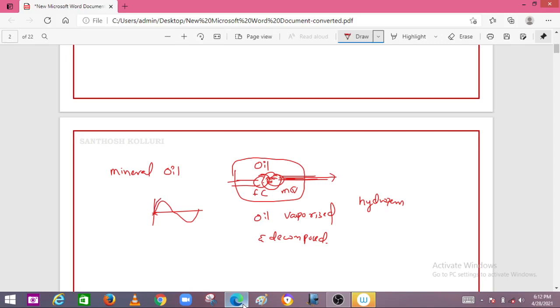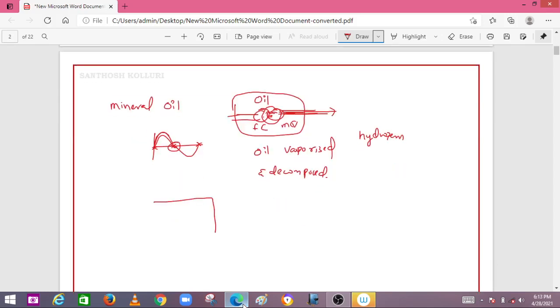Whenever the current waveform reaches the zero crossing point, at this point the rate of ionization is less, as we know. In the circuit breaker chamber, when the fixed contact and moving contact are detached, the arc is struck between these two contacts, and the oil surrounding this arc will be vaporized and decomposed into gases, mostly hydrogen gas.